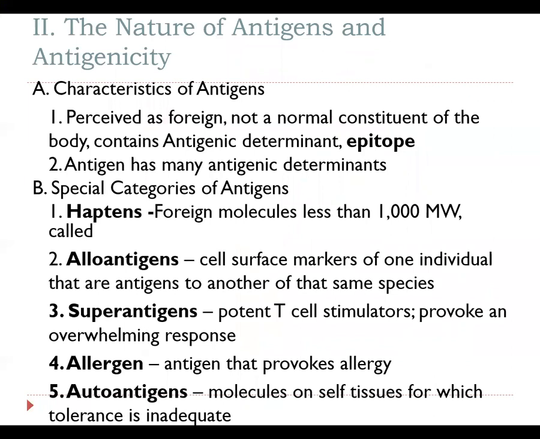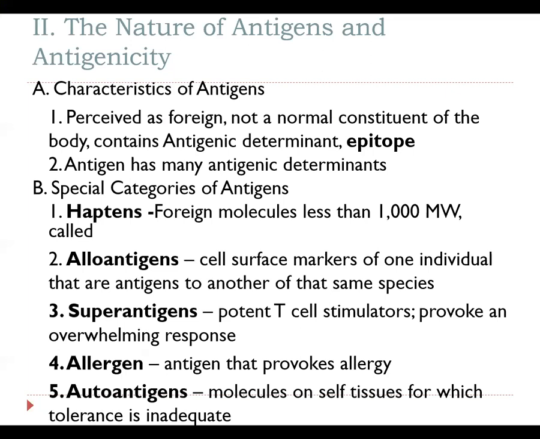Next up, we must talk about the types of antigens. Antigens are basically anything foreign that's not a normal constituent of the body that contains an antigenic determinant or epitope. So there's a piece or a part of it that our immune system recognizes as foreign. Antigens have a lot of different types of antigenic determinants. When it comes down to it, we do have 5 major classes of antigens that are special categories.